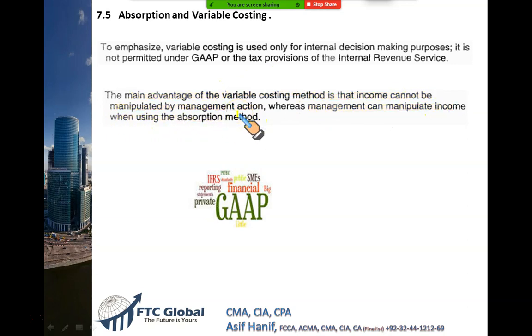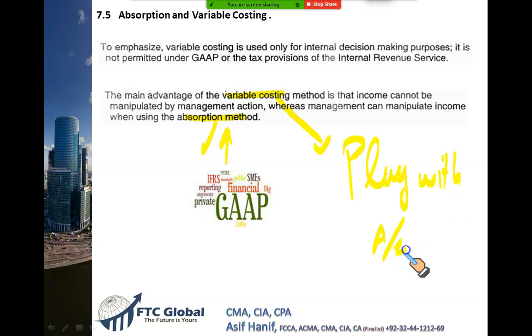Now, this is an important point, that under absorption costing, income can be manipulated. You can commit a fraud under absorption costing. You can show more income under absorption costing. But under variable costing, you cannot play with accounting. So this is the method I like for performance evaluation.